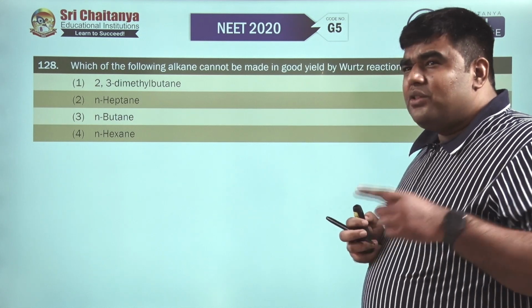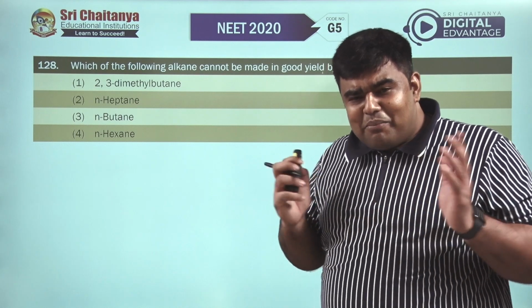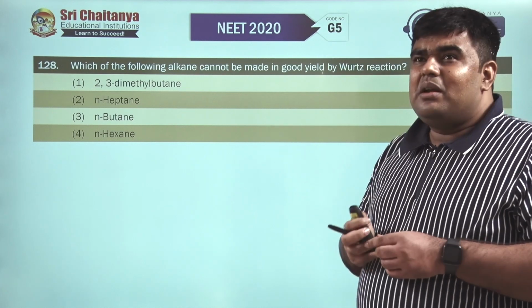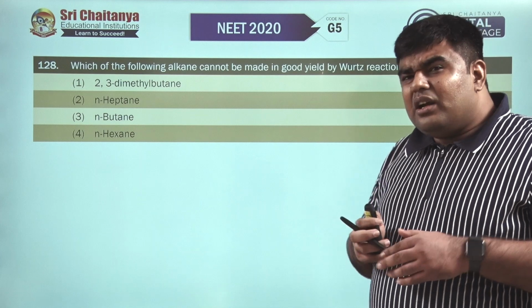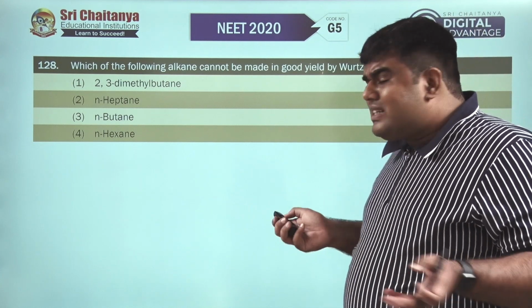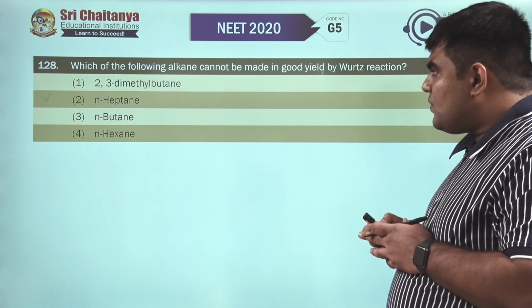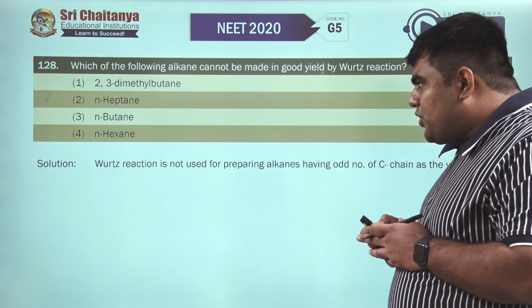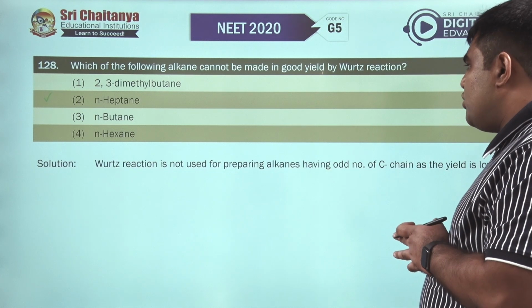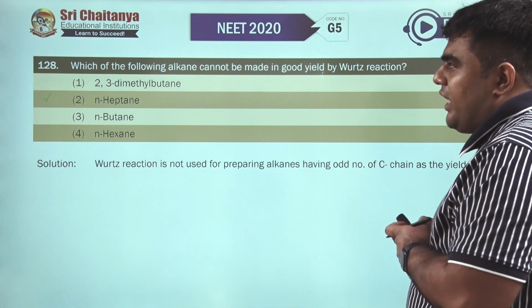N-heptane, no, n-heptane has 7 carbon atoms in the chain. That means we cannot make n-heptane in good yield through the Wurtz reaction. N-butane and n-hexane can be made. So for 128, we'll go ahead with the second option. The Wurtz reaction is not used for preparation of alkanes having an odd number of carbon atoms in the chain.